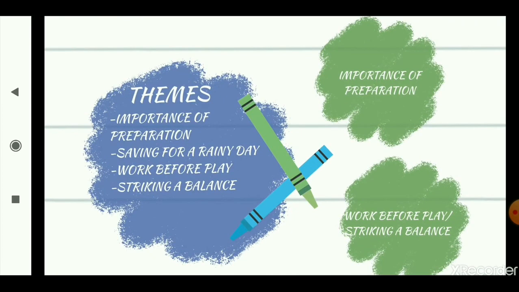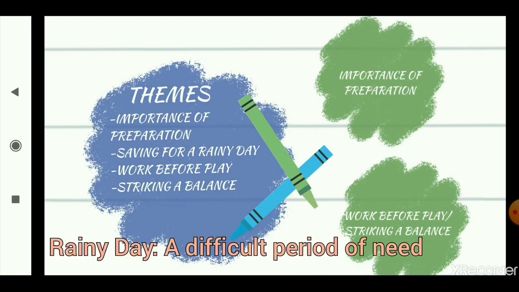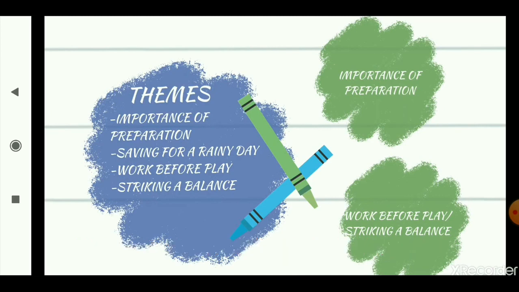Moving on to the themes now. We will discuss 4 major themes. First is the importance of preparation. Second is saving for a rainy day. Third is work before play. And fourth is striking a balance. Now, let me explain the second theme now. First, saving for a rainy day. What does it mean? Rainy day does not literally mean a day when it rains. It means that you save for a day when you will actually face a problem.